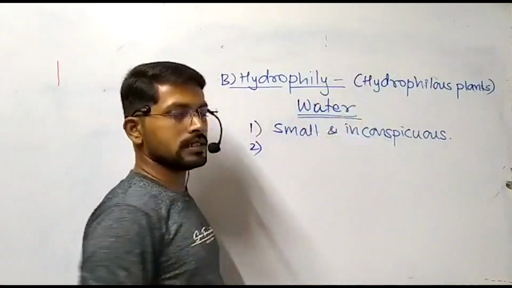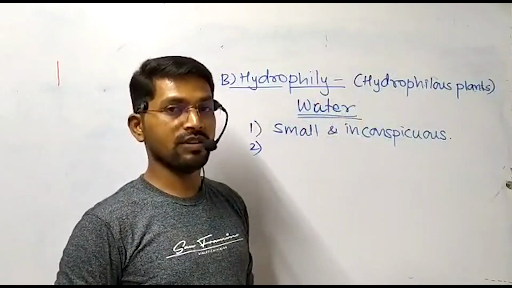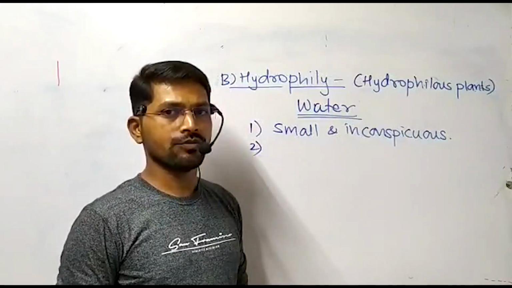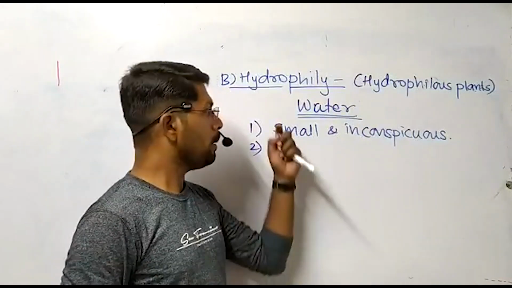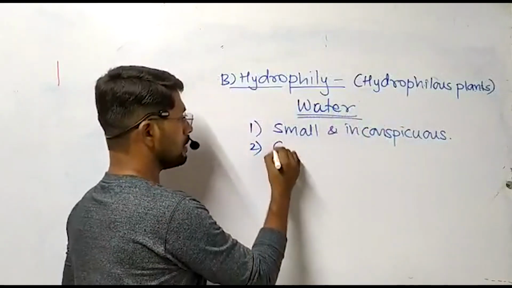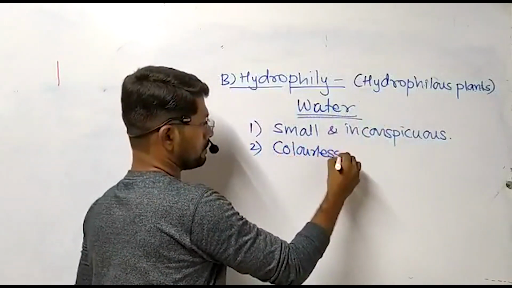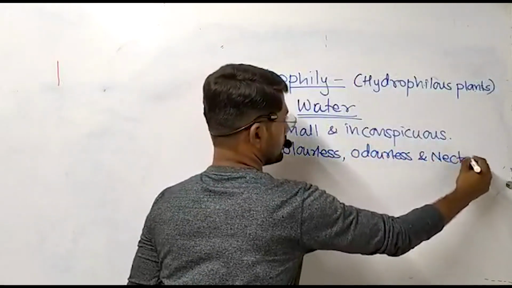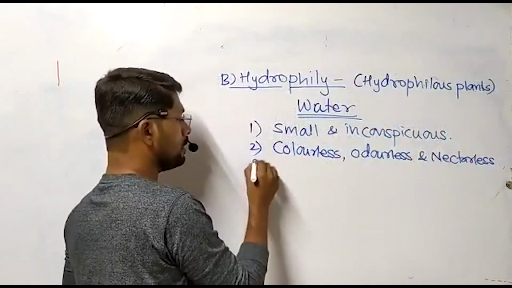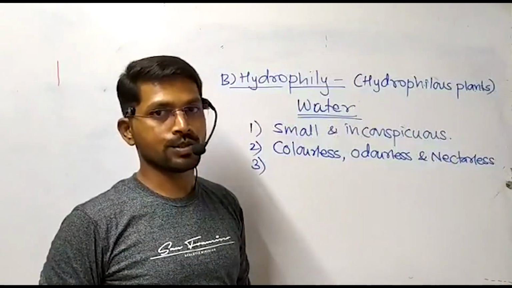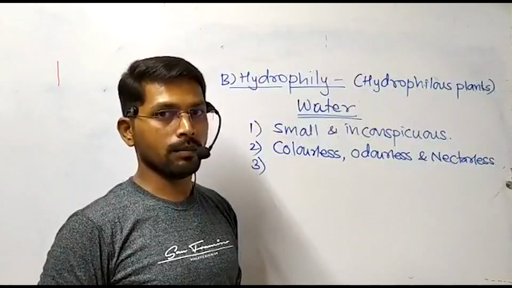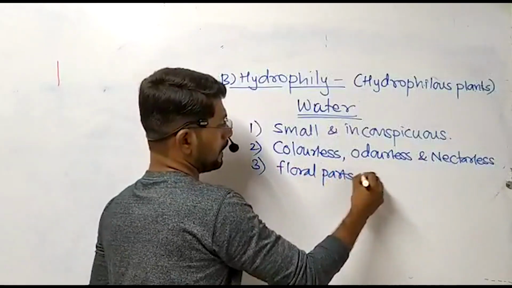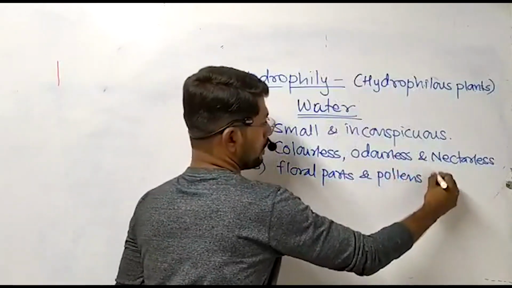Secondly, the agency of pollination is abiotic, a physical factor, so there is no need to produce bright color, sweet scent and nectar. Such modifications are not required by the agency of water. So flowers are colorless, odorless and nectarless. Third important thing is that the plant parts and the pollen grains are unwettable. Floral parts and pollens are unwettable.